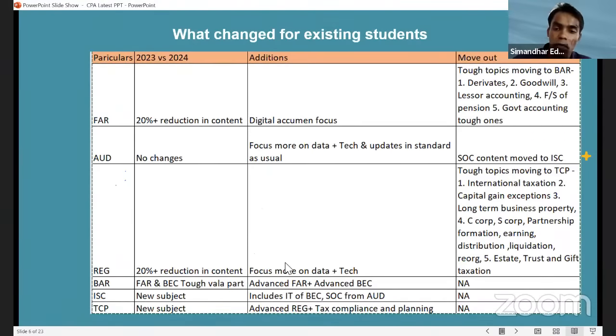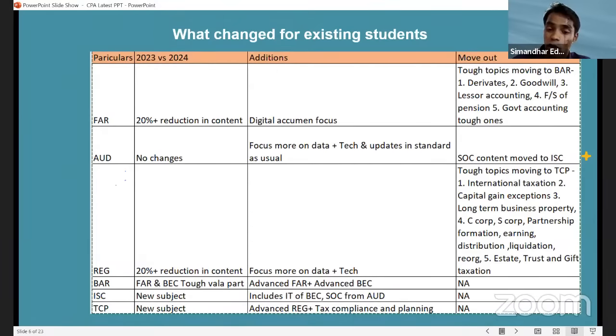And in reg also, international taxation, capital gain exceptions, C Corp, S Corp, partnership formation, all the tougher topics of reg have been removed. So what am I telling you, sir? FAR and reg have become very, very easy in 2024. So people who have enrolled early and people who are enrolling now have an advantage, because FAR and reg have become very, very easy, guys.